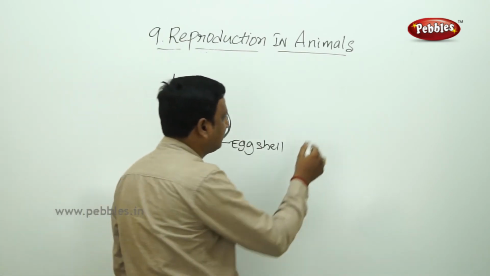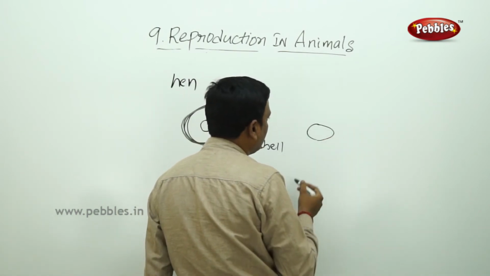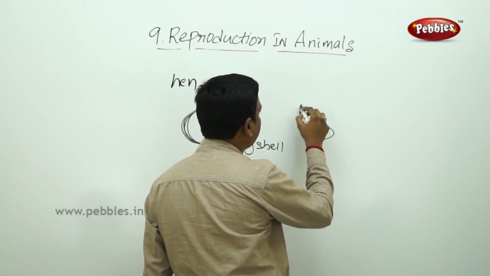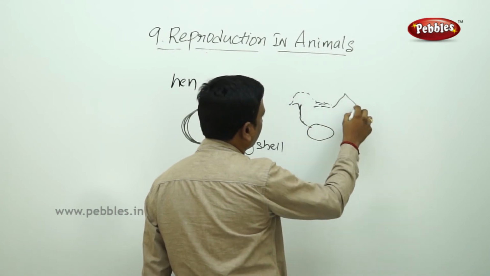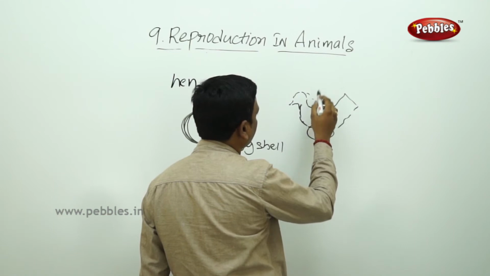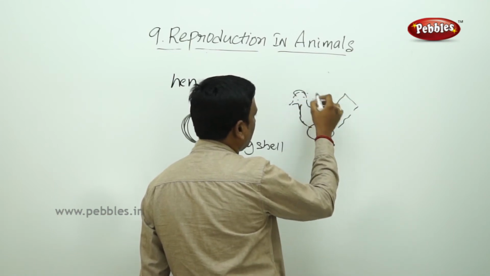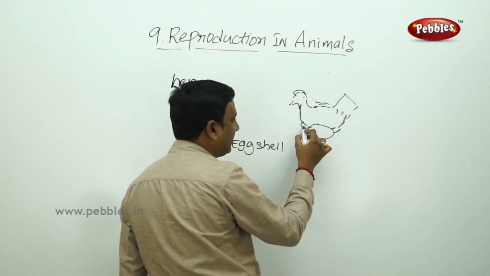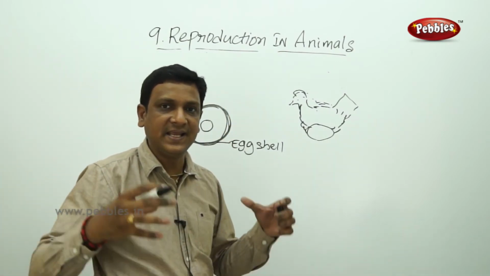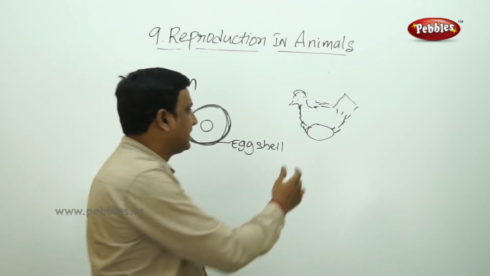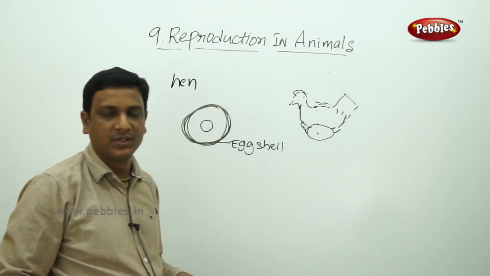This egg becomes a chick when the hen sits on it. When the hen sits on the egg, provides heat, and incubates, then the egg breaks and the chick comes out.